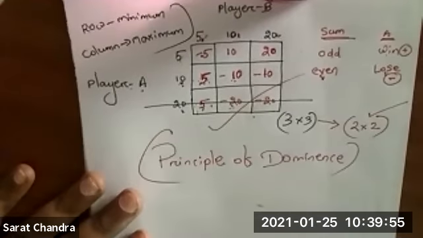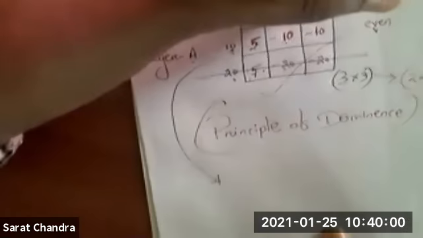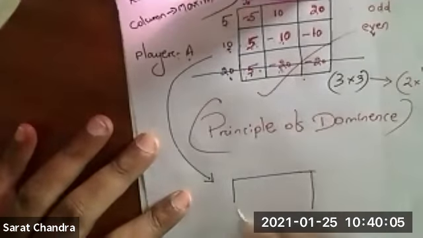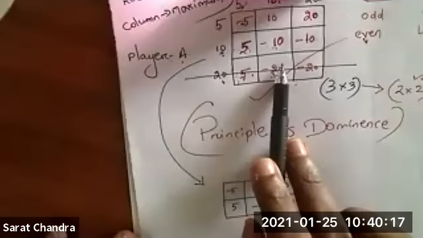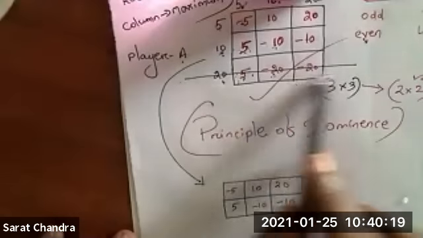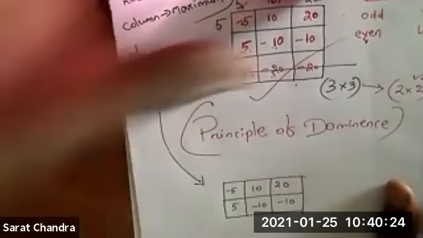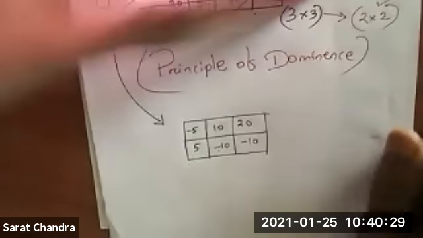So now this matrix will reduce to this form: -5, 10, 20, 5, -10, -10. Okay, so I have deleted the third row, so this matrix has been reduced to this form. Clear? So now what to do? We have completed with the row value. Now we will start with the column value.